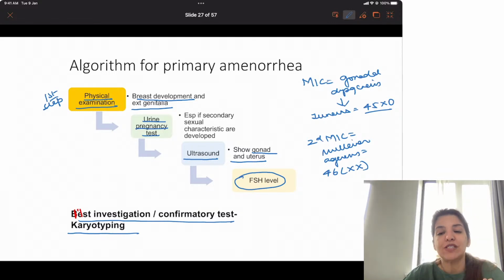Right? In physical examination, look at the breast and external genitalia. On ultrasound, look at the gonads and the uterus. And then check the FSH levels. Now, if they ask you what is the best investigation or confirmatory test for primary amenorrhea, the confirmatory test is karyotyping. Clear? Confirmatory test is karyotyping.